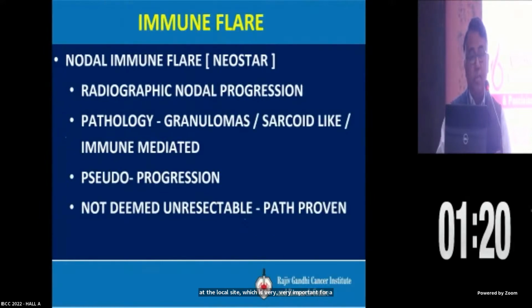We also need to understand immune flare, a new concept which has come with the neoadjuvant setting, in that we see radiological changes of nodal progression. The nodes increase in size, and on video biopsy they come back as granuloma or a sarcoid-like immune reaction. They are basically pseudo progression, and such cases should not be deemed unresectable, but should be proven pathologically as pseudo progression, and they should undergo curative resection.